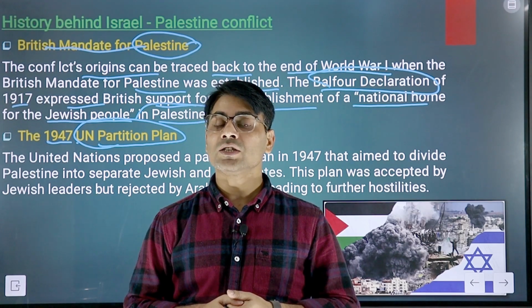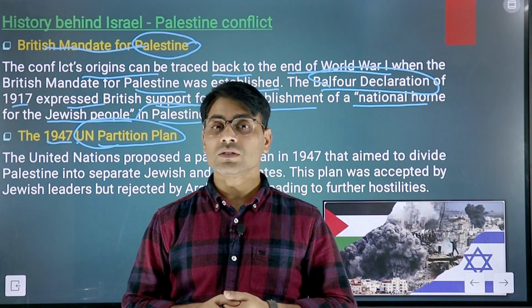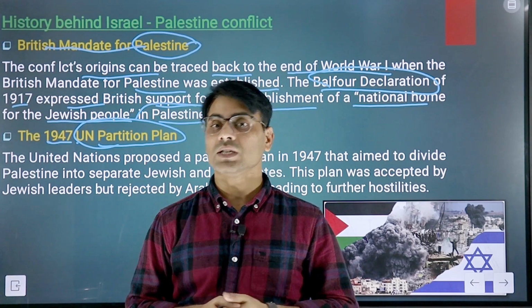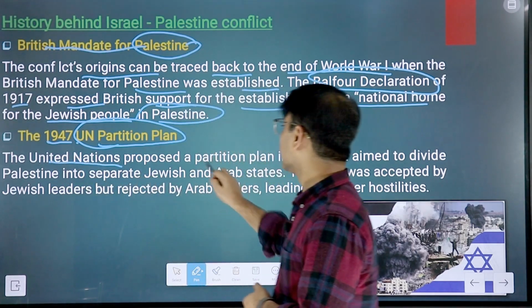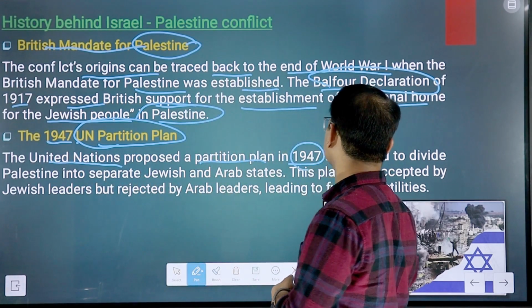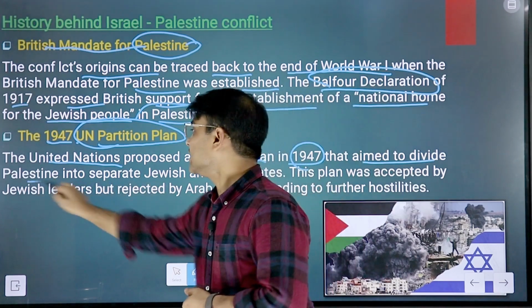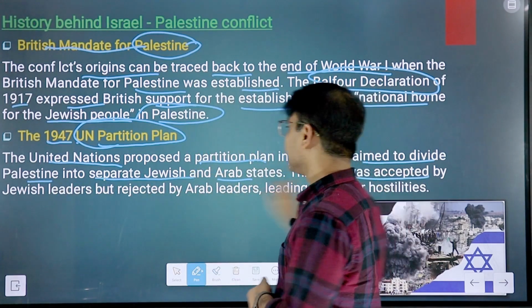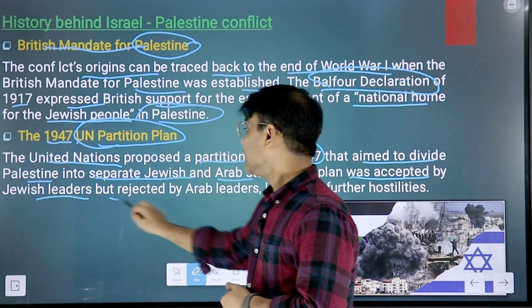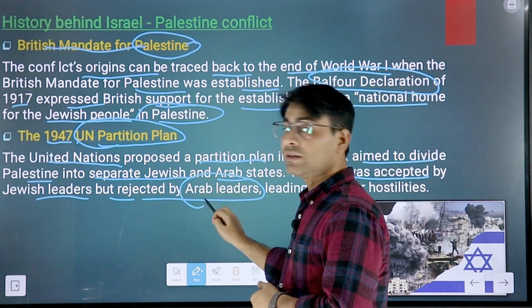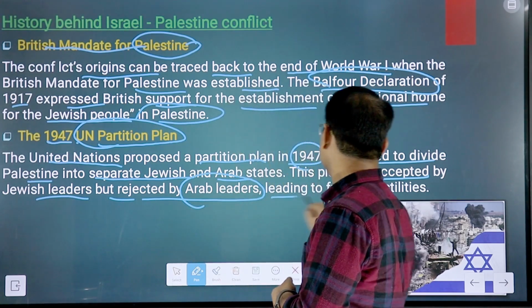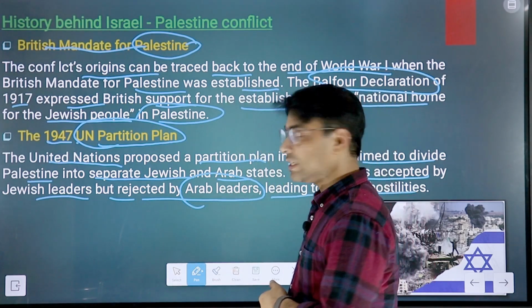It aimed to divide Palestine into separate Jewish and Arab states, Israel and Palestine. The plan was accepted by the Jewish leaders but rejected by the Arab leaders, which gave rise to further hostilities.